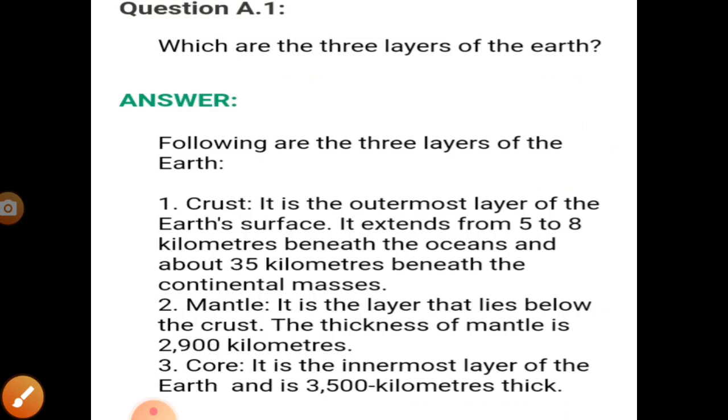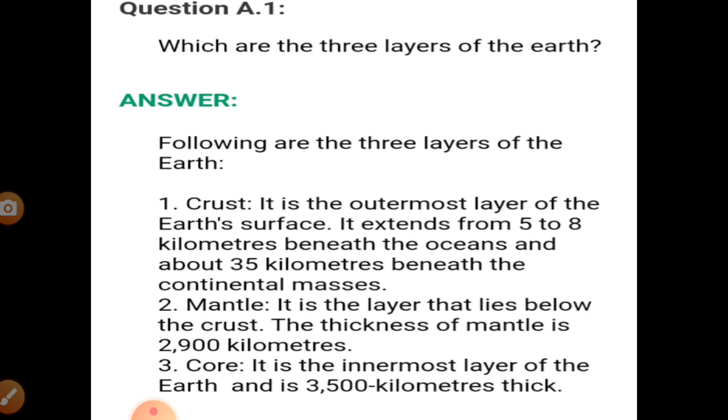Next we are moving to our questions, and in question number 1 we have: name the three layers of the earth. So student, following are the three layers of the earth. First one is crust. It is the outermost layer of the earth surface. It extends from 5 to 8 kilometers beneath the ocean and about 35 kilometers beneath the continental masses. Second one is mantle. It is the layer that lies below the crust. The thickness of mantle is 2,900 kilometers.